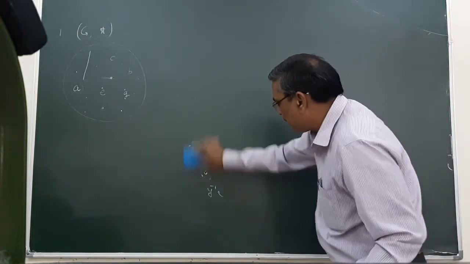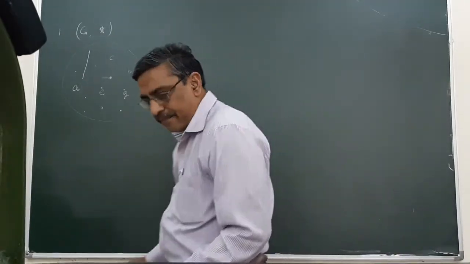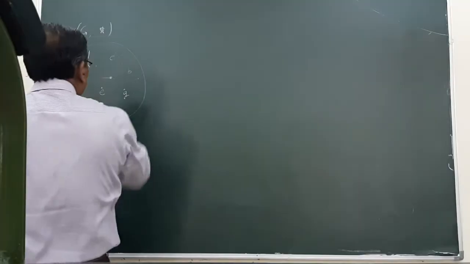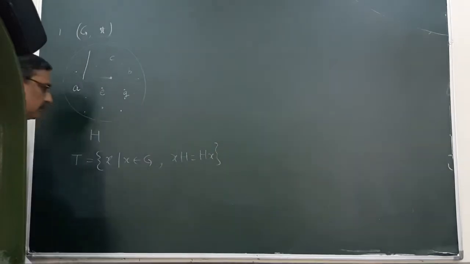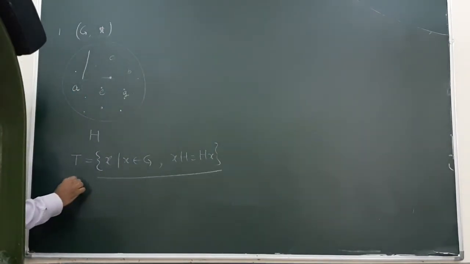is a little bit different, but the pattern is same. G is a group and H is a subgroup. We derive a set T such that its elements also belong to G, X such that X belongs to G, but these are the elements which commute with H, meaning XH is equal to HX. And this T will also be a subgroup.